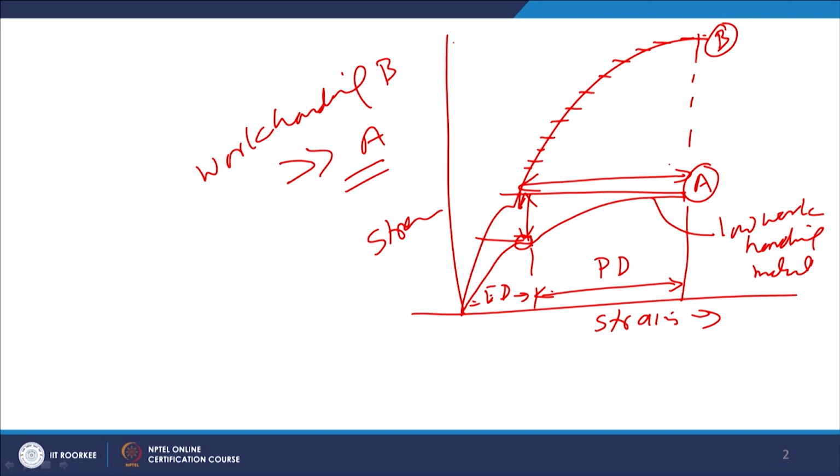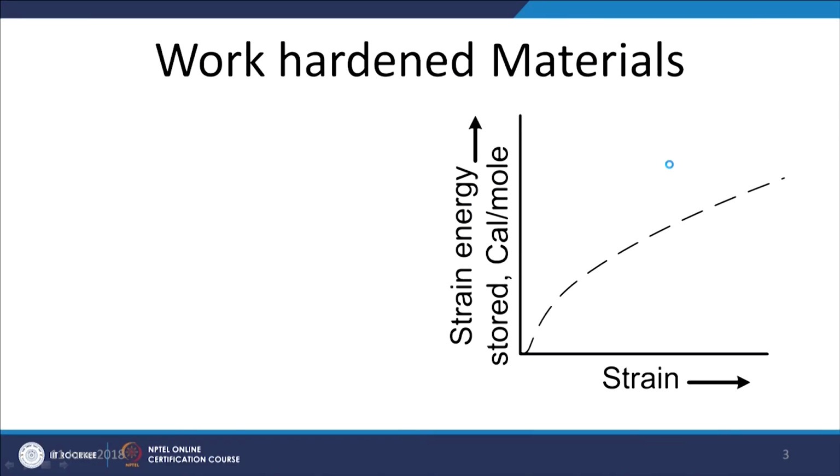It means different metals get work hardened by different magnitudes for the same deformation or the same strain value. So, considering this as a background for work hardening metals, now we will go into the finer details of work hardenable metals and the way in which they are affected by the welding process, whenever it is carried out using either a solid state joining process or fusion welding